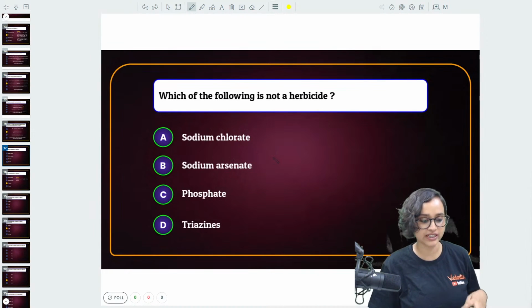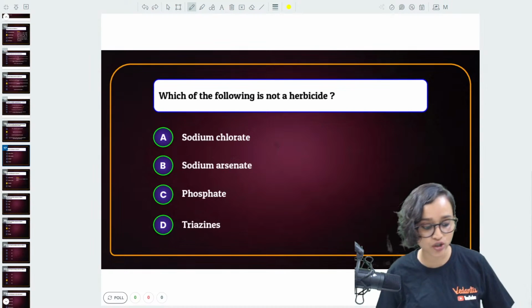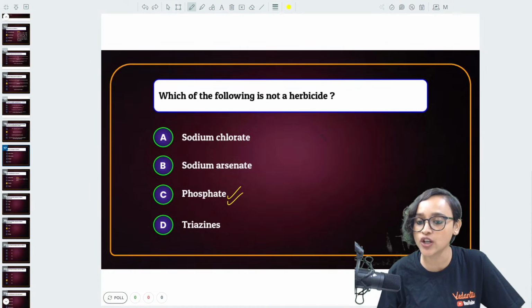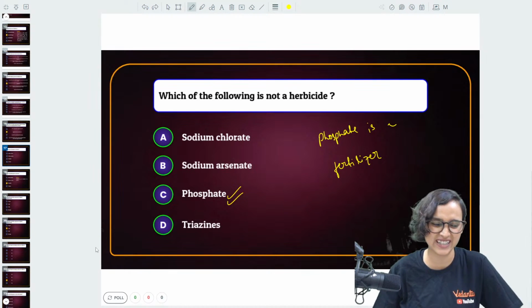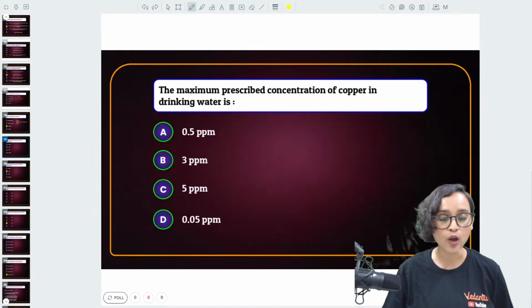Vikas, how did you figure that out? Aditya, you are absolutely right. Dinesh Kumar, absolutely right. Experimental science, amazing. Phosphate, yes. What is phosphate? Phosphate is a fertilizer, isn't it? We all know that. We have studied it in a very lower grade. General knowledge, guys. Phosphate is a fertilizer. Okay, moving on.